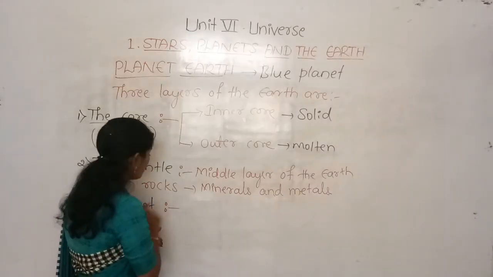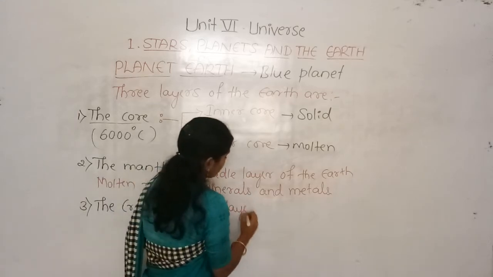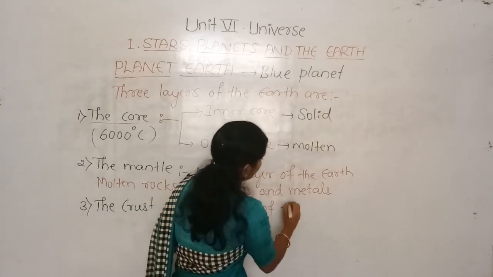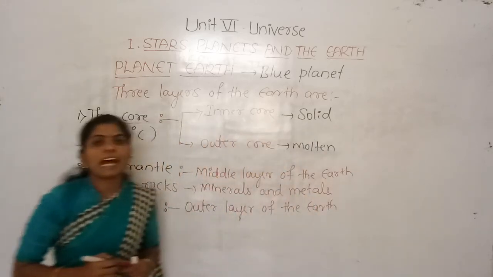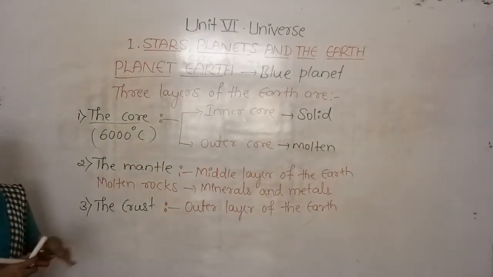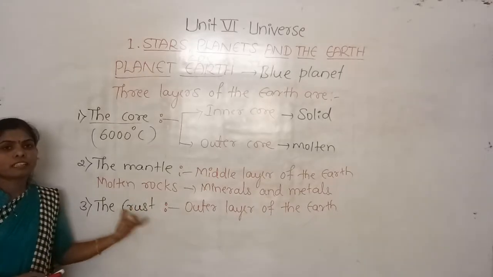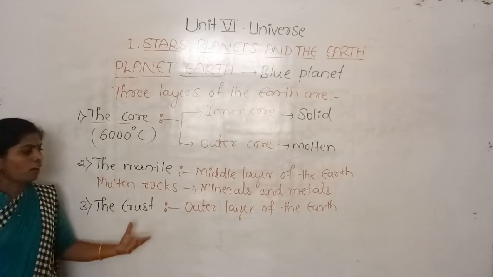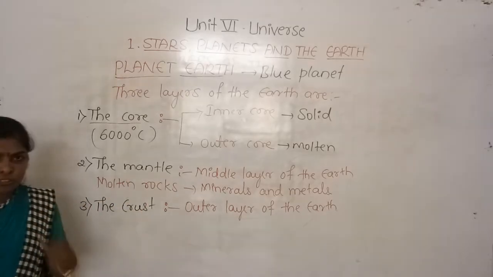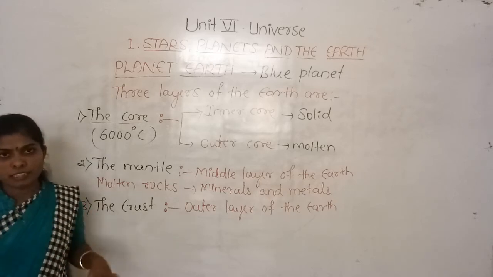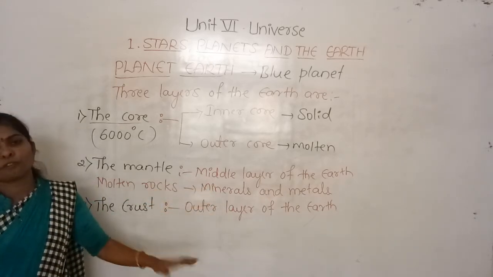This is the outer layer of the earth, and the living creatures are all found on the crust. It has soil and water, and even the sunlight reaches the crust of the earth.